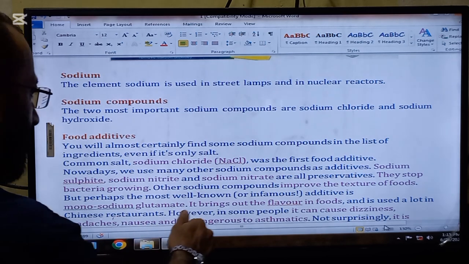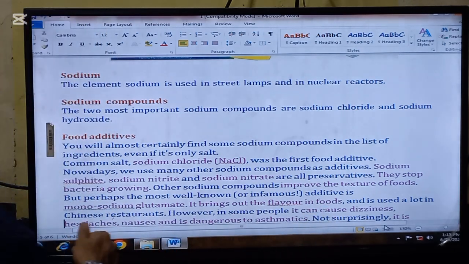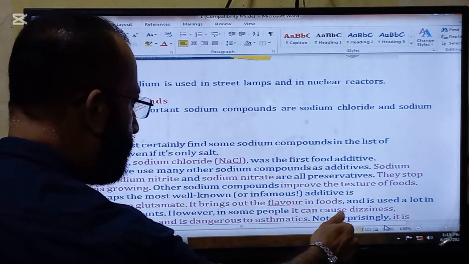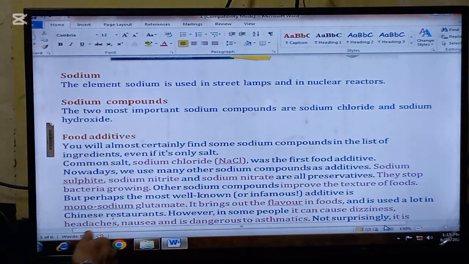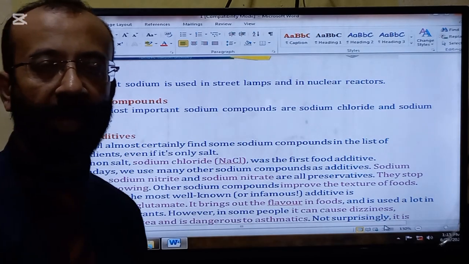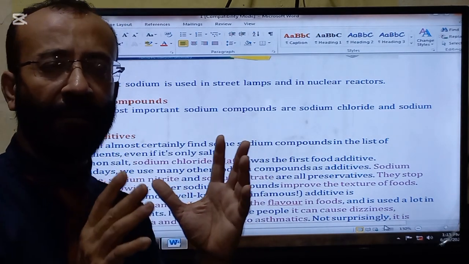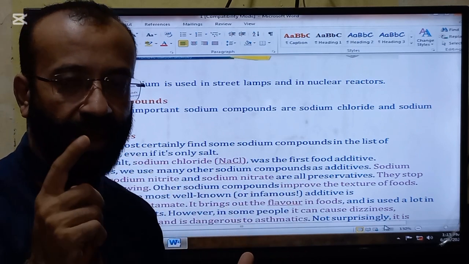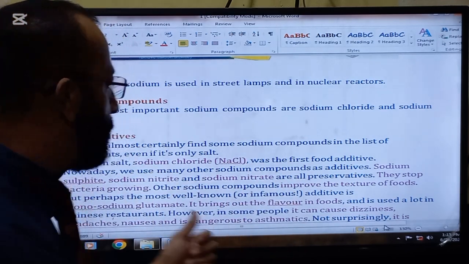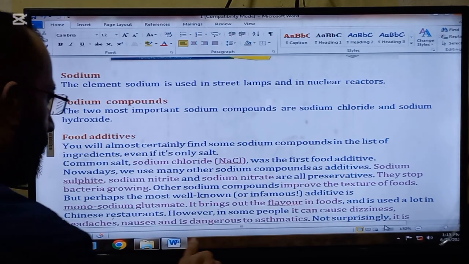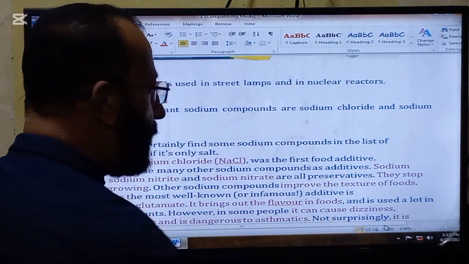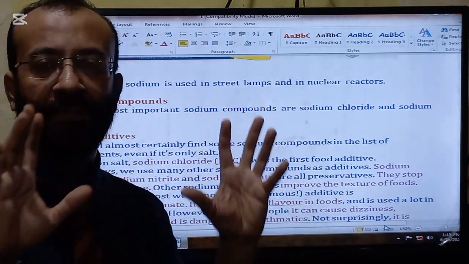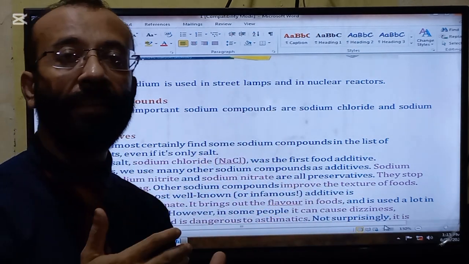But perhaps the most well-known or infamous additive is monosodium glutamate. It brings out the flavor in food and is used a lot in Chinese restaurants. So whenever you go into a Chinese restaurant, a very familiar smell you can experience. That is the smell of the monosodium glutamate. However, in some people, it can cause dizziness. The smell is very nice. That is the smell of the sodium glutamate.